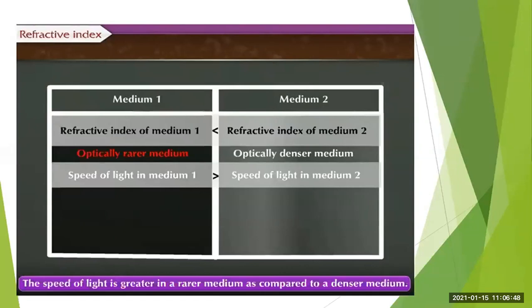So if in the exam you are given two media and their values, from those values you should be able to tell which medium is the rarer medium and which medium is the denser medium.